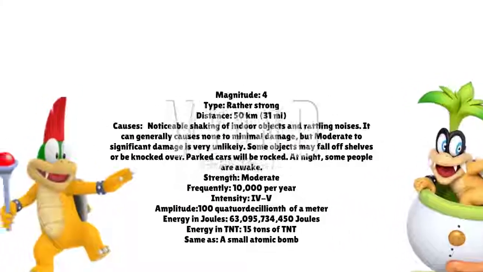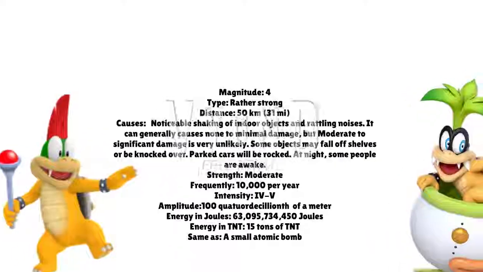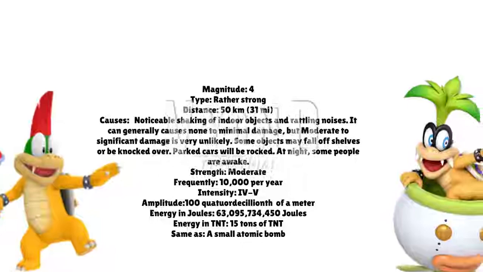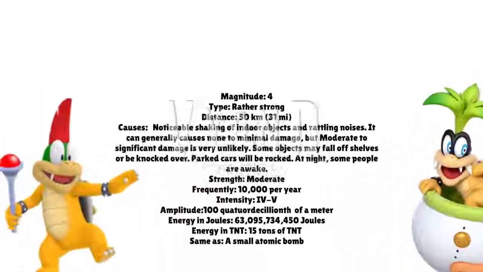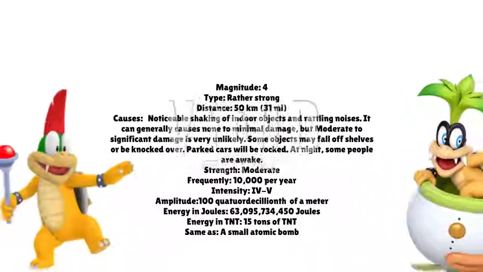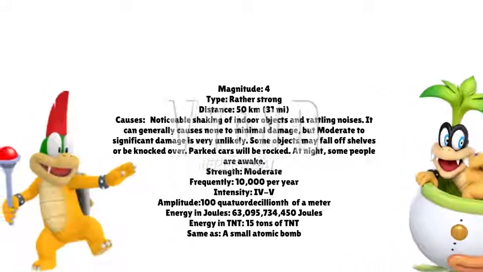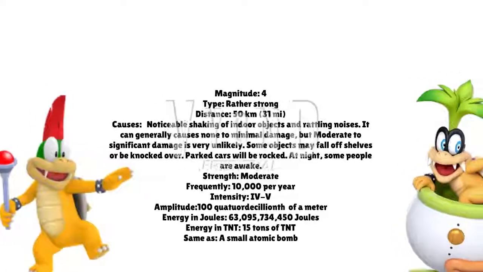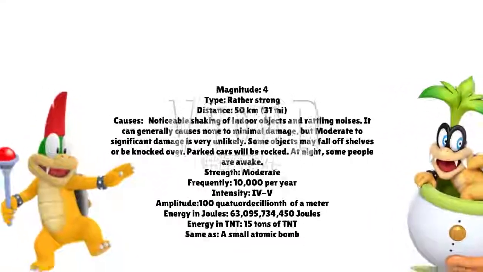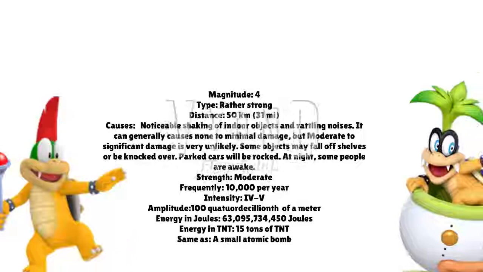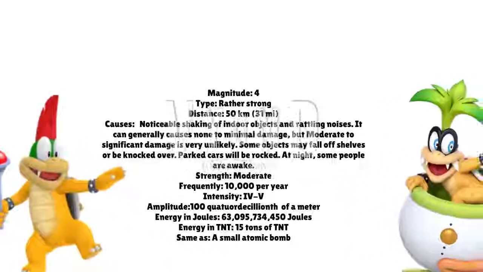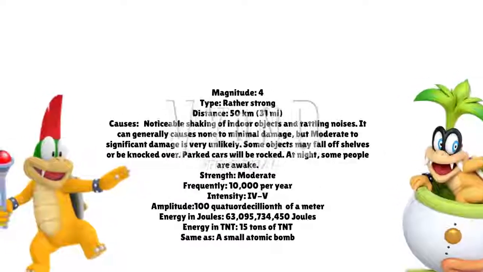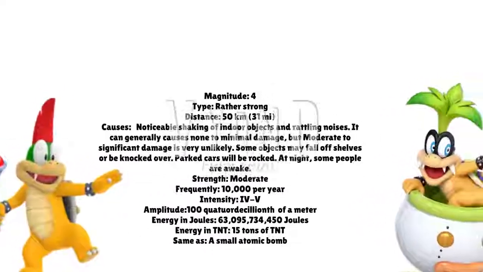If an earthquake has a magnitude of 4, its distance is 50 kilometers, or 31 miles away. Many people feel a magnitude 4, and objects are displaced. Windows could eventually break. With a Richter scale magnitude of 4, and with a Mercalli intensity of 4 to 5, it would be a light earthquake that would cause noticeable shaking of items, and significant damage is unlikely. The strength is moderate to rather strong. There is noticeable shaking of indoor objects and rattling noises. It can generally cause none to minimal damage, but moderate to significant damage is very unlikely.